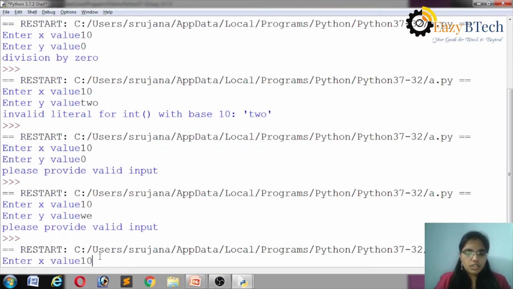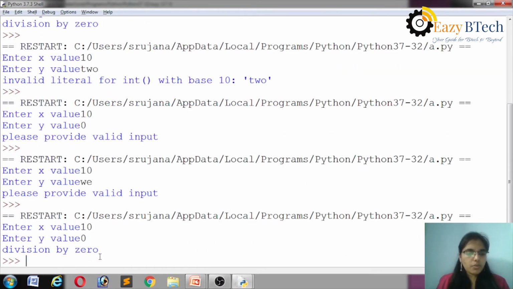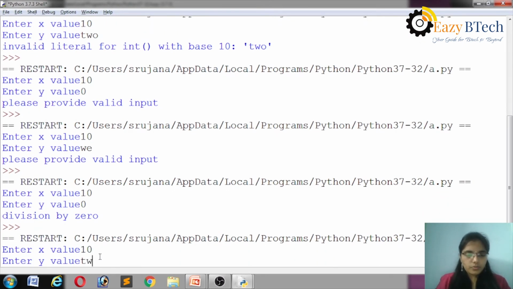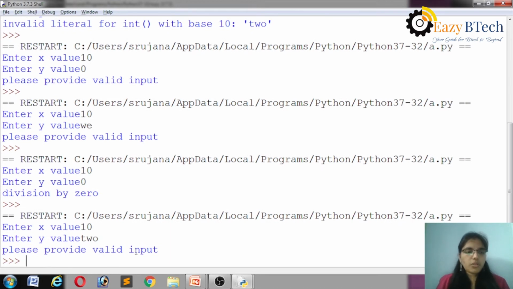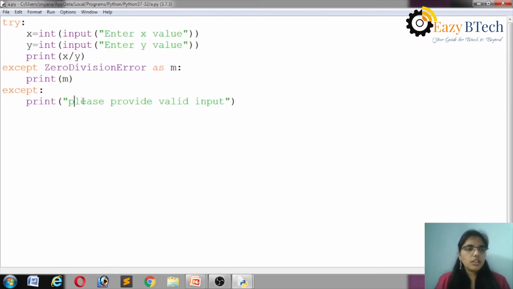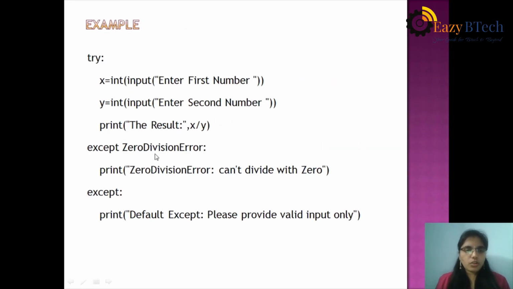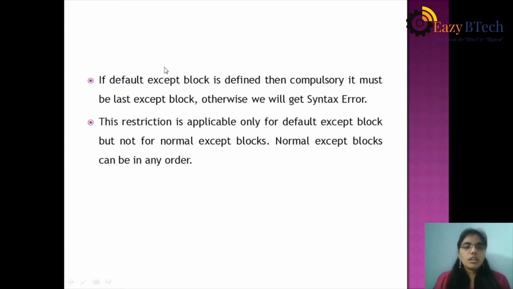Let's see here. 10 0, division by 0 is an error. 10 2, please provide valid input. That is nothing but the default except block. Okay, default except block. So let's see here.